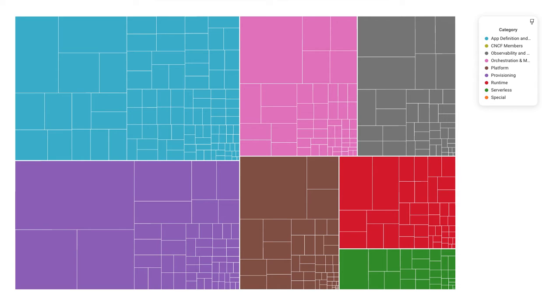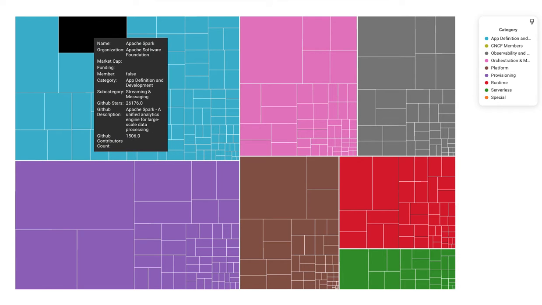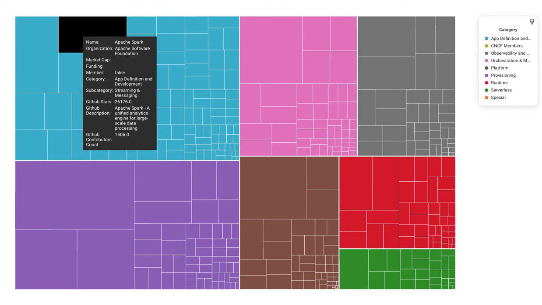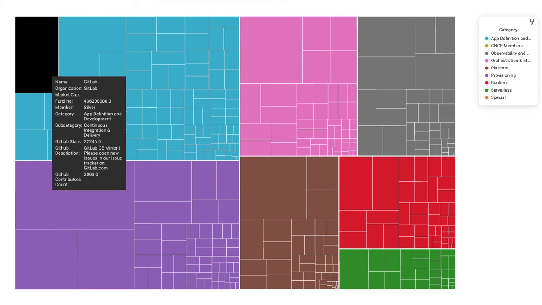This is a topology of the cloud-native universe using the categories that were introduced by CNCF. The size of the individual squares representing an individual product is based on the number of contributors on GitHub to that respective project. So we see here Apache Spark with 1,500 contributors. We see GitLab with 2,000.